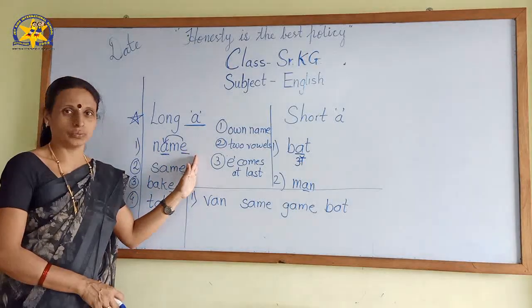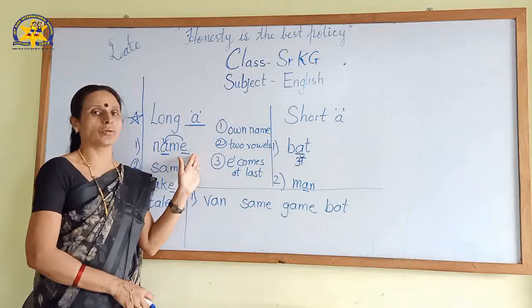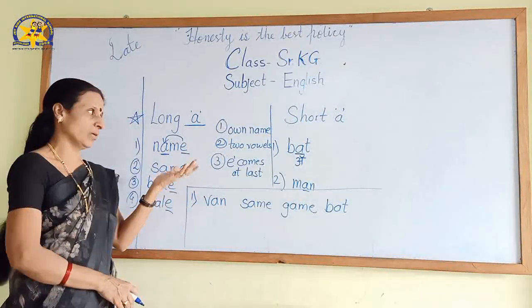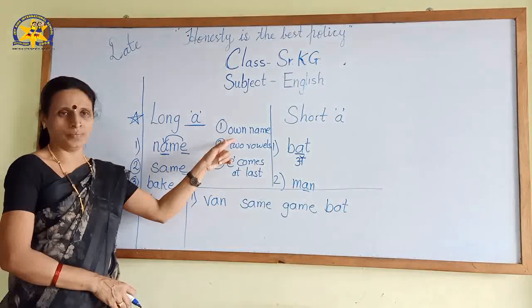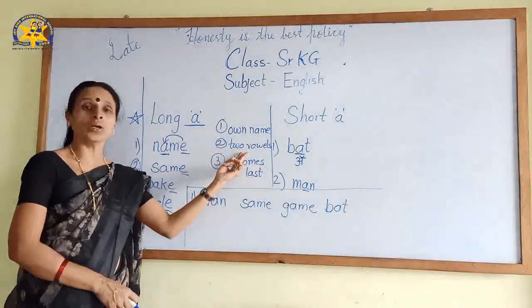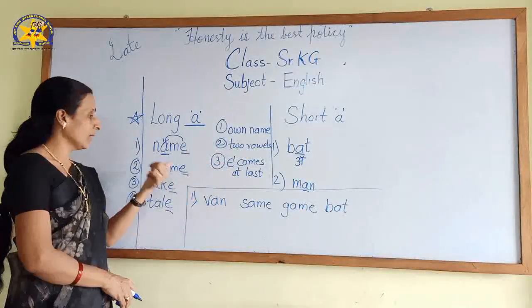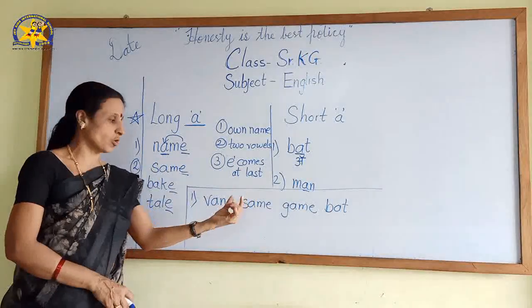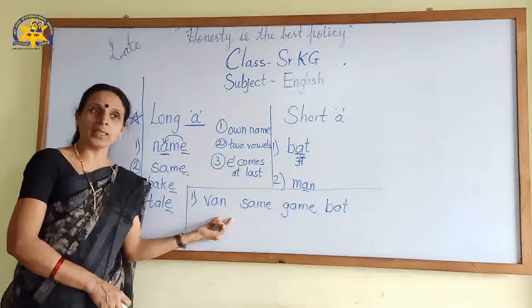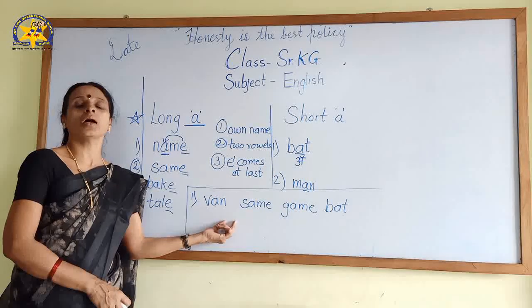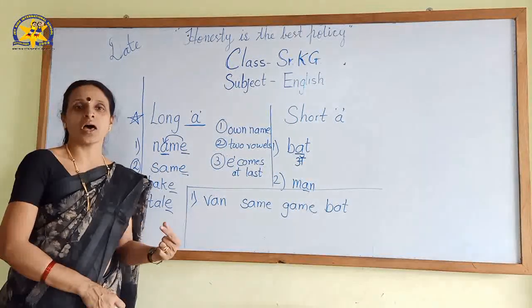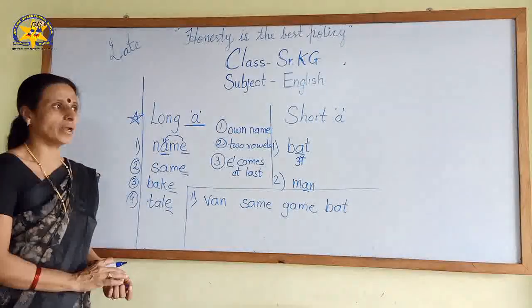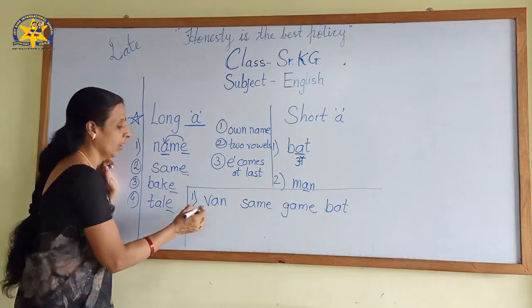3 rules I told you. There are 6 or 7 rules, step by step I will tell you and make it clear. First rule, the letter is taking its own name. Second, in that word there are 2 vowels, any. And third rule, E comes at last. In whatever words ma'am gave you, if E comes at last, that also is a long vowel sound word. Okay, we will read and take the sound also.